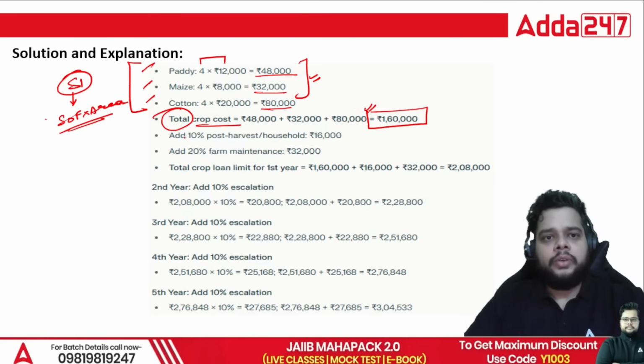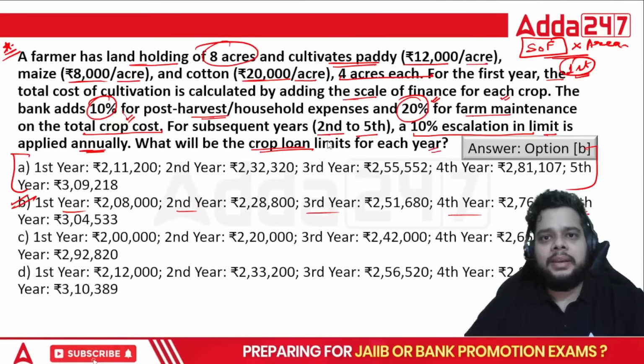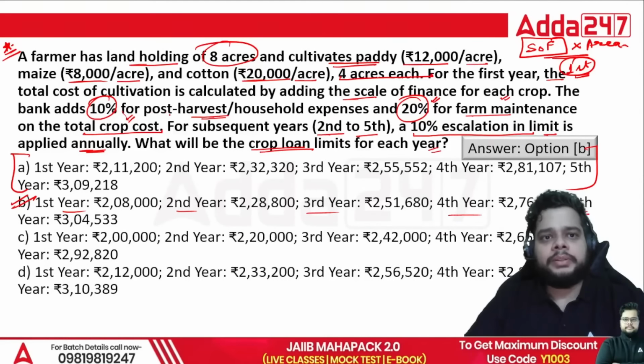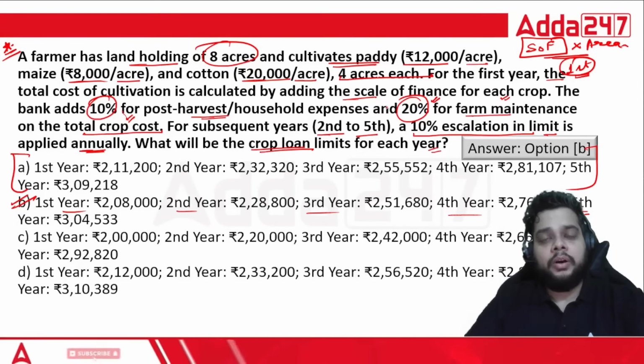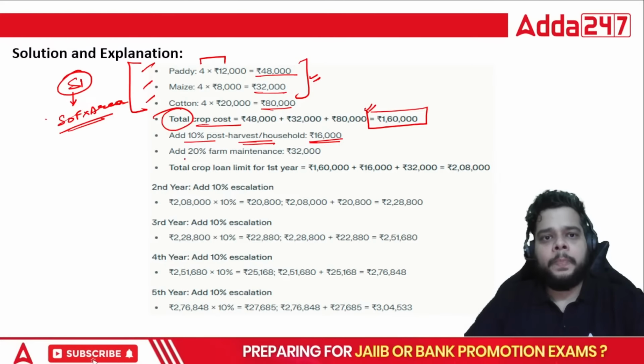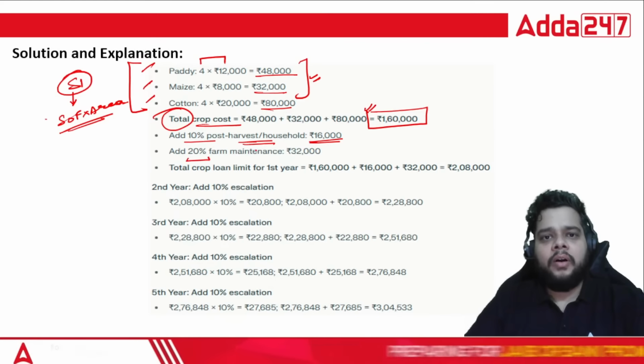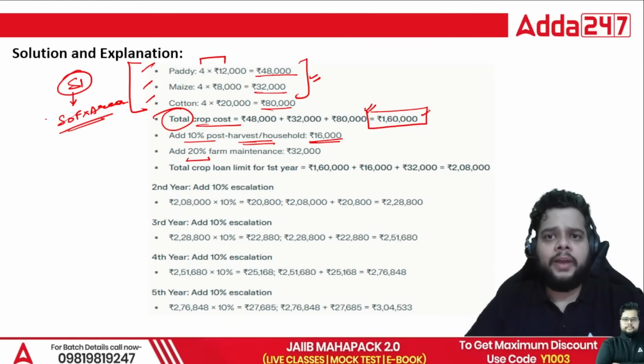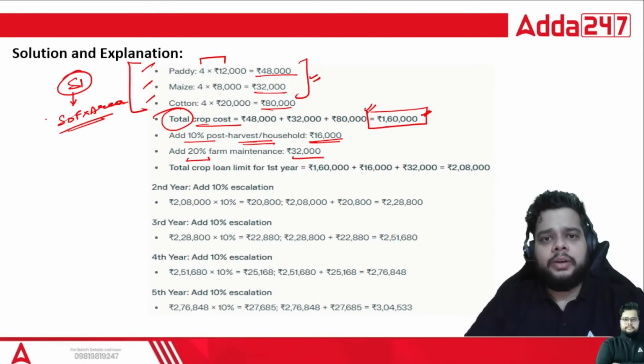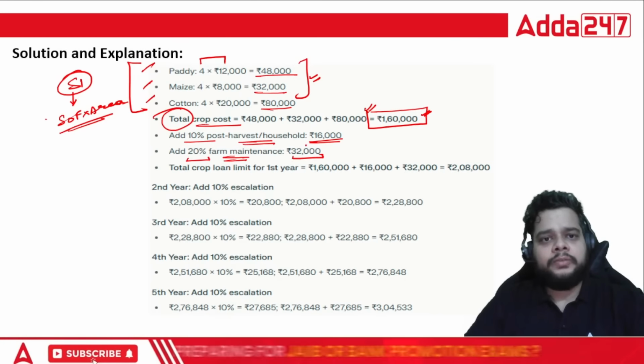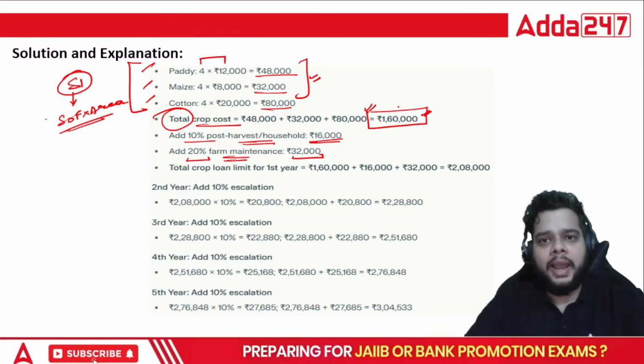So here you have to add 10% of the post harvest household, which comes out to be 16,000. Fine. Then 20% of your 1.6 lakh will be 32,000. Fine. That will go to the farm maintenance. So you have to add these also.